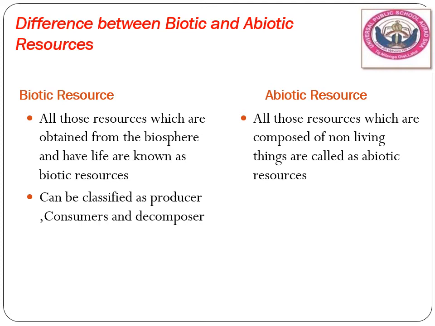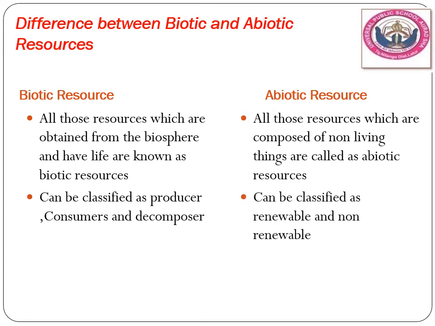Then consumer, there are certain animals or vegetations or birds which can be utilized as consumers. Then you have decomposer. Decomposer क्या होता है? When anything goes into the earth, bacteria, viruses, they can be termed as decomposers. Producers are your plants, consumers are your animals, decomposers are your bacteria and viruses.